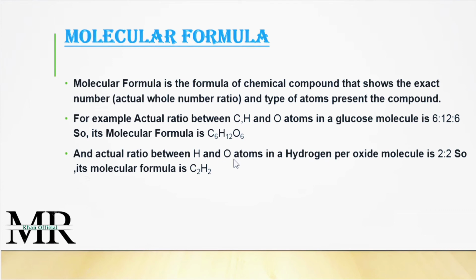Here you can see hydrogen and oxygen atoms are present in hydrogen peroxide. Their ratio is 2:2. So it means there will be 2 atoms of hydrogen and 2 atoms of oxygen. So their molecular formula will be H2O2. So in one molecule of hydrogen peroxide we can see the whole number, the exact number of atoms, how many hydrogen atoms and how many oxygen atoms there are in this molecule. That is told by the molecular formula.